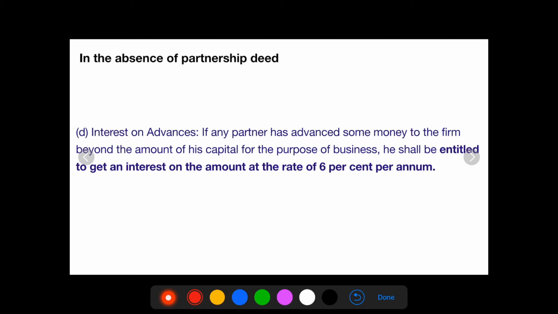So, if any one of the partners has advanced money to the business, that is given in the form of a loan to the business, then he is entitled to get interest, and that is at 6% per annum.